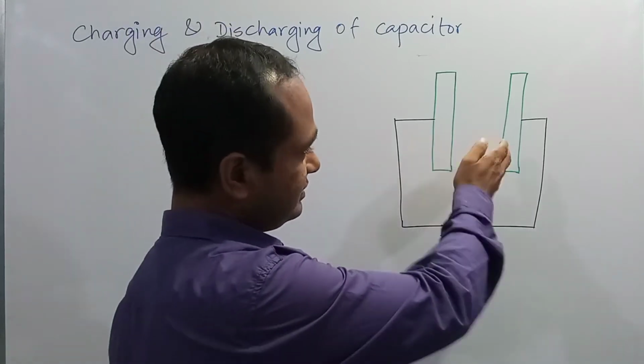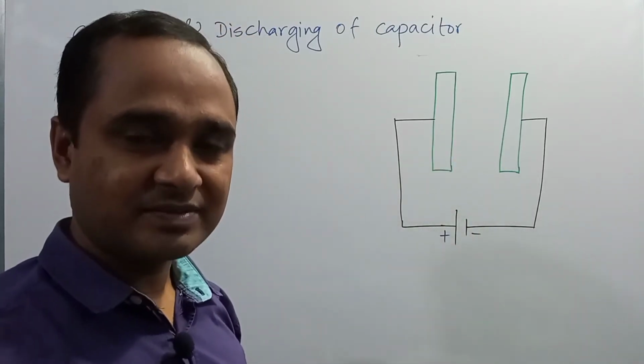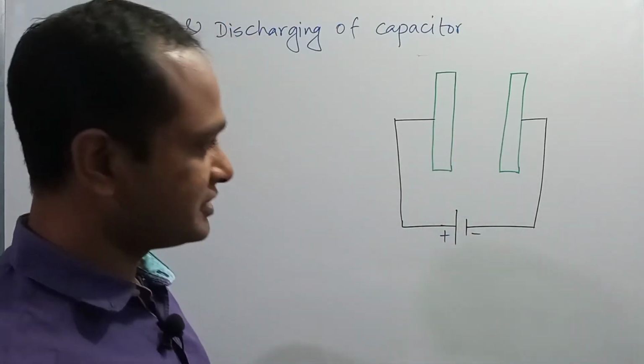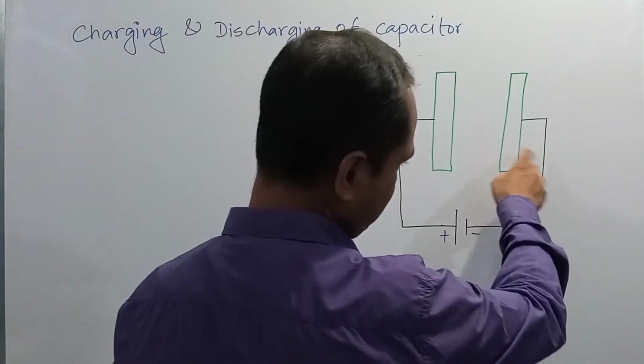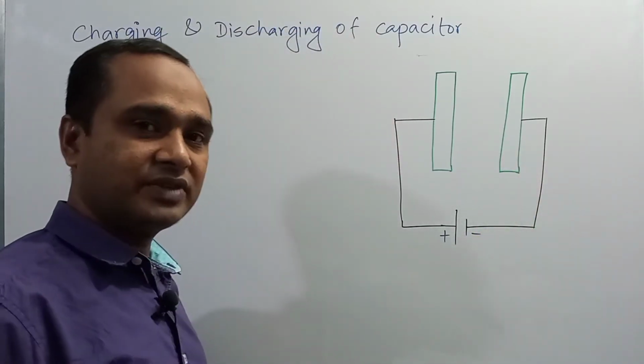Normally these two conductors are electrically neutral.